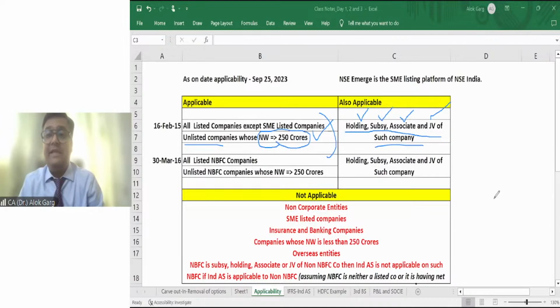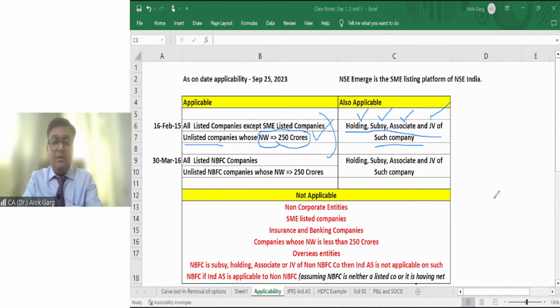The CFO says, but Mr. Viraj, we are an unlisted entity. Viraj says, doesn't matter. And the CFO says, but our net worth is also less than 250 crore. Viraj says, doesn't matter. Since you are a subsidiary of that listed entity, Ind AS is automatically applicable to you.